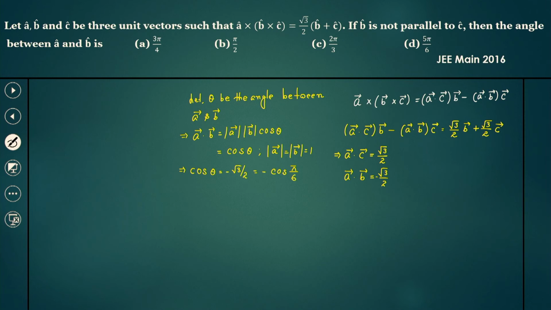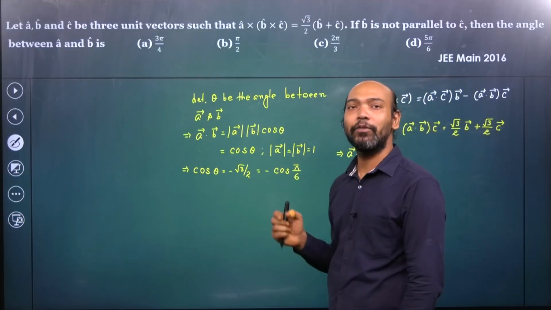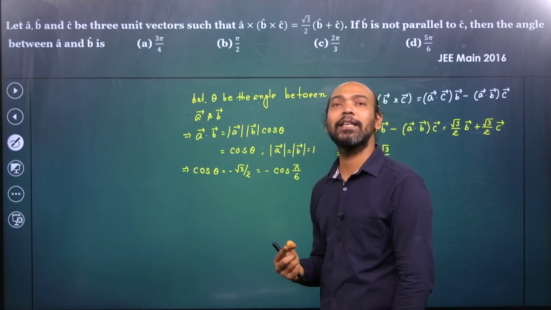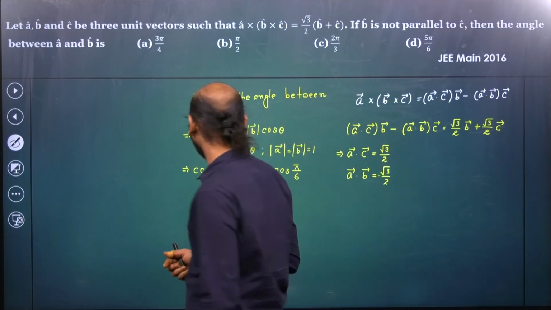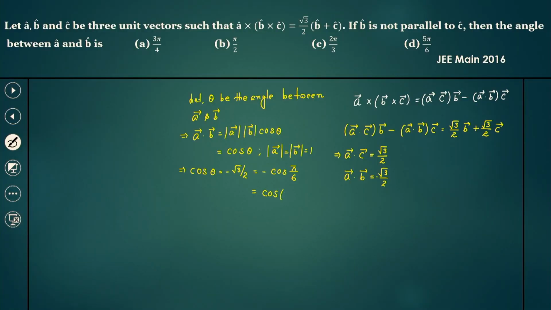Now obviously we cannot equate them directly. The cos value is negative, which means theta lies in the second quadrant. In the second quadrant, we can write it as cos of pi minus pi by 6. So it implies that theta is equal to 5 pi divided by 6, and that's the angle between A and B. Obviously option D is the correct answer.